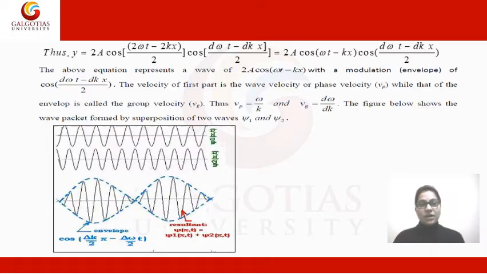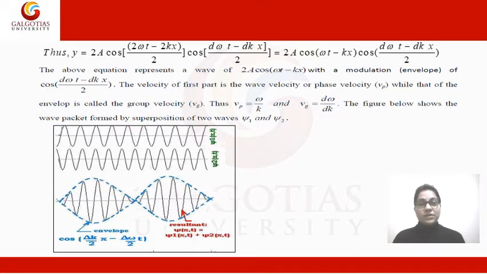After simplifying the resultant wave equation, we get y = 2a cos((2ωt − 2kx)/2) cos((dω t − dk x)/2). Further simplifying, we get y = 2a cos(ωt − kx) cos((dω t − dk x)/2).